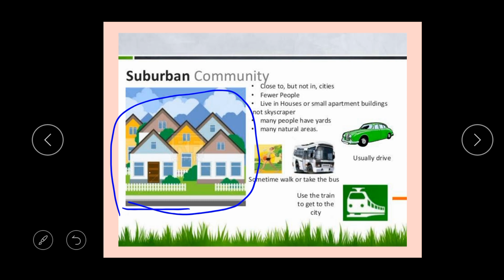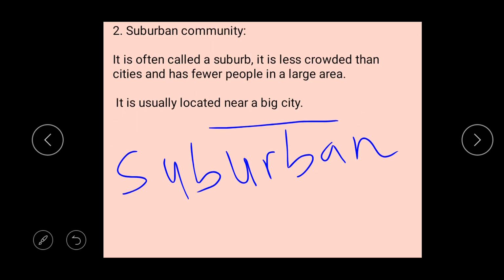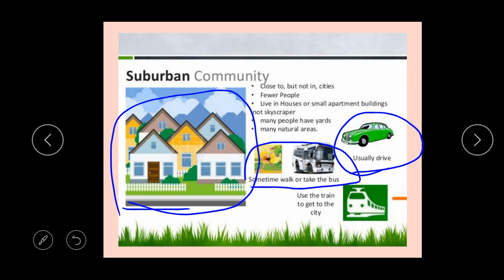And also in a suburban community, people sometimes walk, or they take buses, and usually they drive. Sometimes they drive, and also they use the train to get to the city. You know, I said that suburban communities are located near a big city. So people that live in a suburban community take the train to get to the big city, the urban community, or they drive to get there. And some of them walk all the way to the big city.